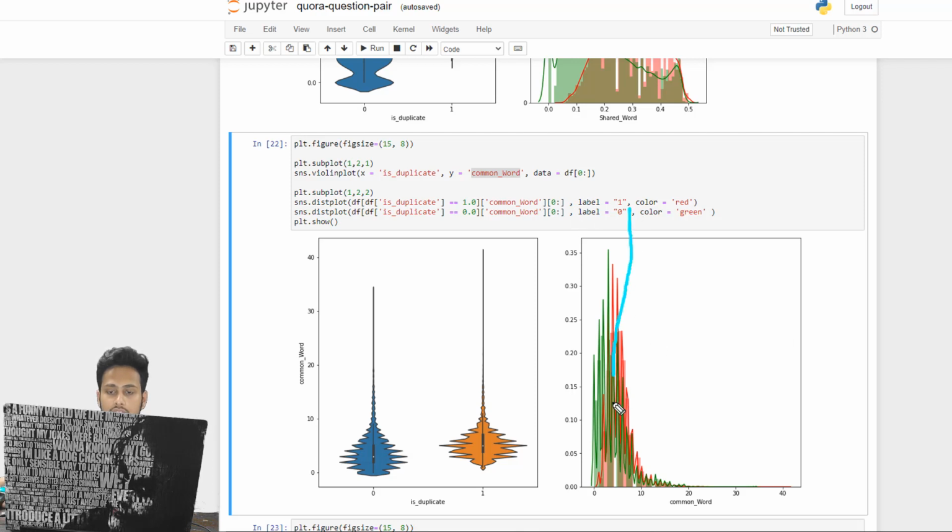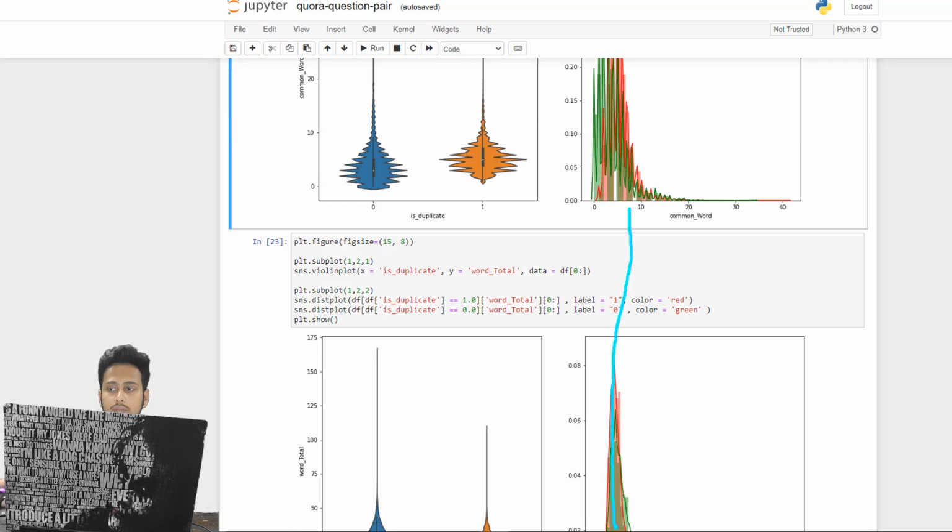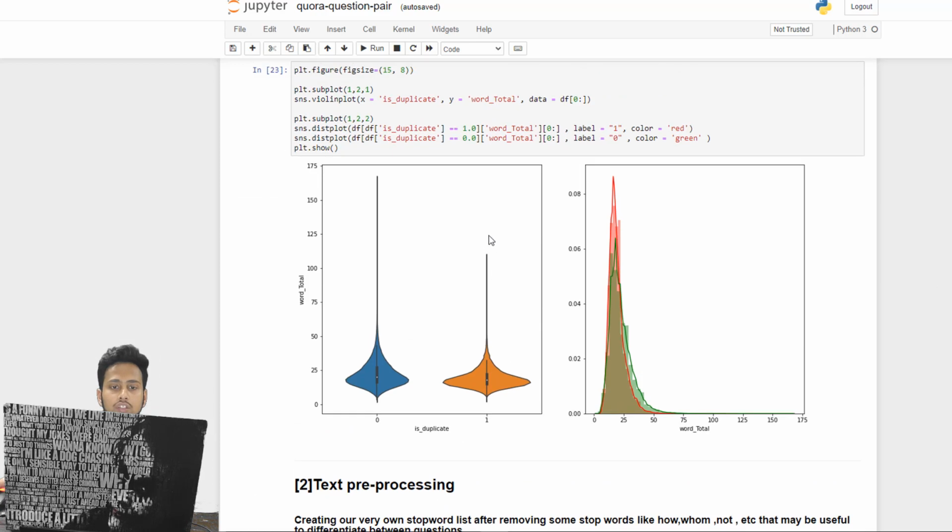If we separate it from here, we can say that it is also helping us to separate our points. So we are also going to save this feature. And then coming to this part, the word total, it is not helping us to identify which question is duplicate or not. This does not seem that useful.